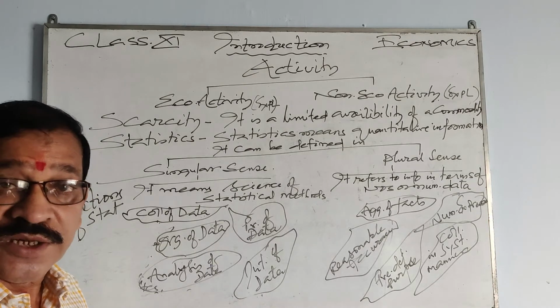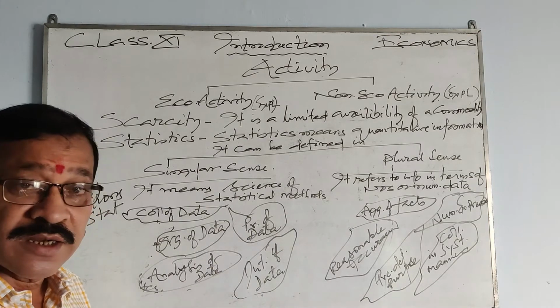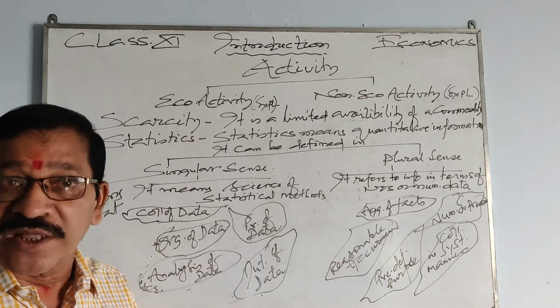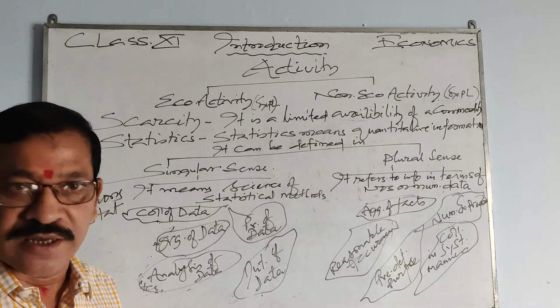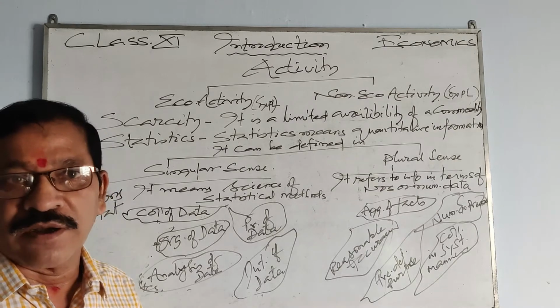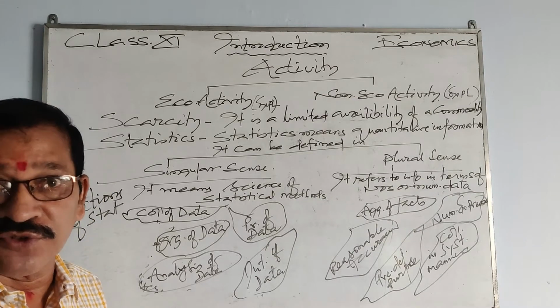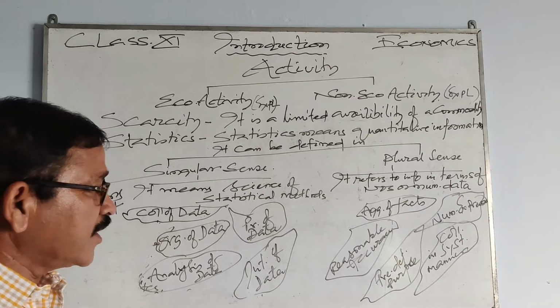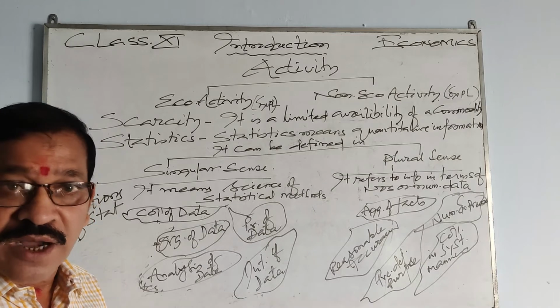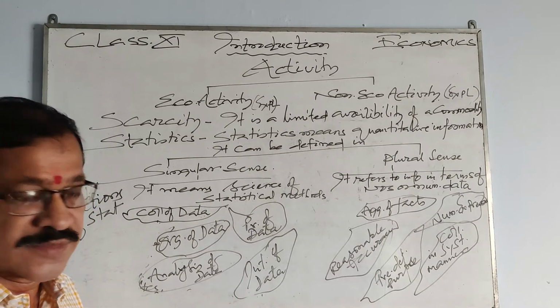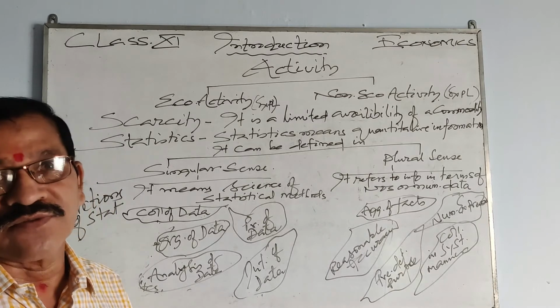What are those methods? Collection of data, that is one of the methods: how you collect the data. Then organization of data: after collecting the data, how do you organize it? Then presentation of data: after organizing the data, how we should present it. And then analysis of data.